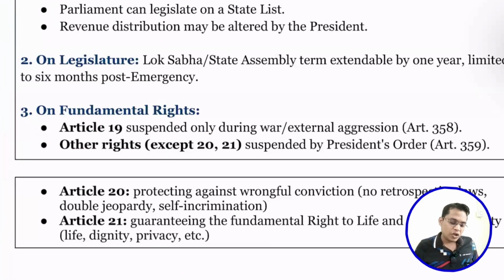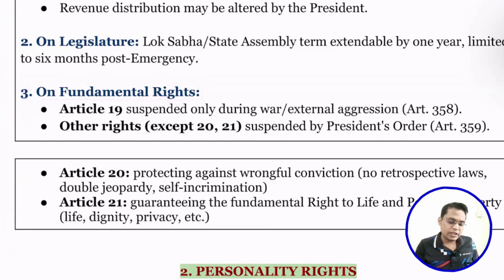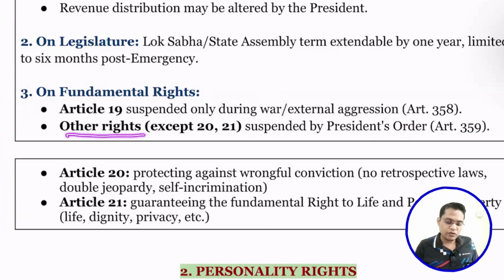Okay, that is what. So next is on fundamental rights. How is national emergency going to impact our fundamental rights? Article 19 is suspended only during war and external aggression. That means Article 19, that is freedom of speech and expression, is suspended during external emergency, whenever war or external aggression is there. In other cases it is not going to be suspended. Other rights except Article 20 and 21 can be suspended as per the order given by the president. If the president wants to suspend this right, that right, they can suspend, but Article 20 and 21 cannot be suspended